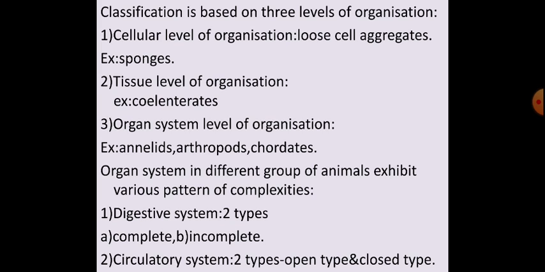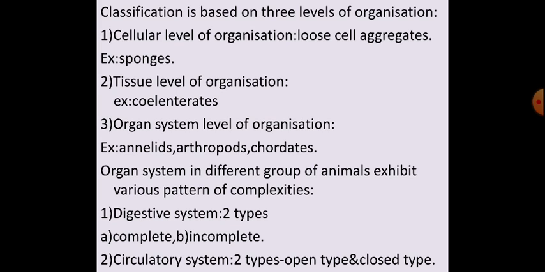What do you mean by incomplete digestive system? An incomplete digestive system is a digestive system having a single opening to the outside of the body that serves as both mouth and anus.